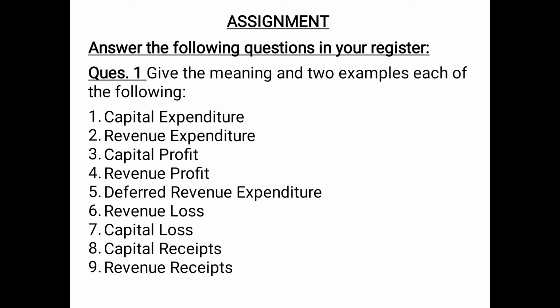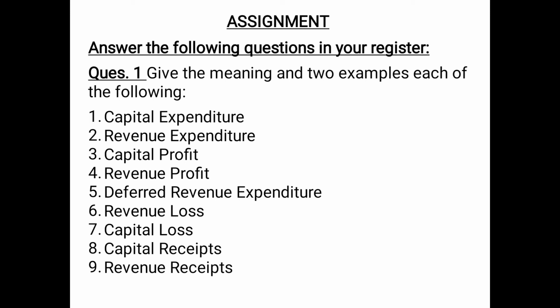Then capital profits are the profits which are not incurred in day to day business activities. For example, profit on sale of fixed asset, profit on issue of shares, debentures, etc. Revenue profits are those profits which are received in the normal day to day business activities. For example, profit on sale of goods and profit on sale of services.